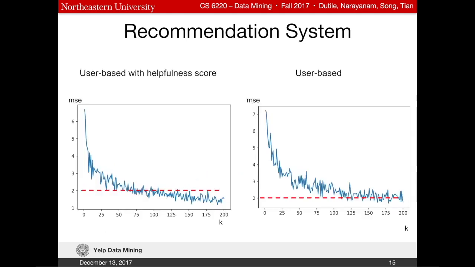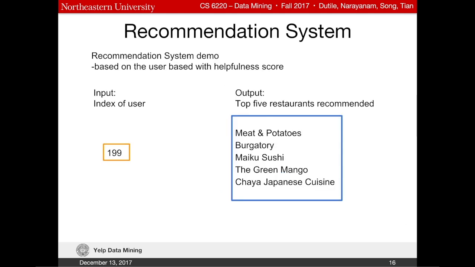After adding the helpfulness score as weights to calculate the predicted value, the user-based recommendation system seemed to perform better than the original one. We built the demo recommendation system based on the k-nearest users with helpfulness score. Here's a showcase. For the 199 users, we got 5 restaurants to be recommended.